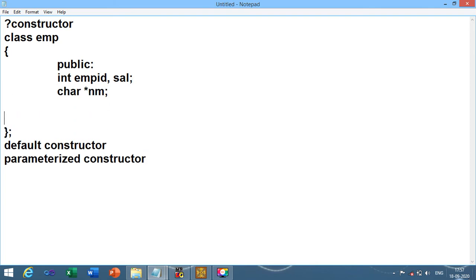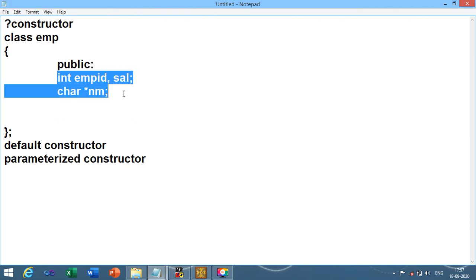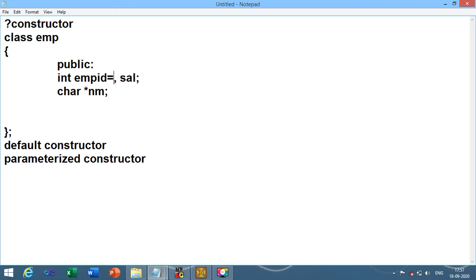Now suppose if I want to initialize the value of employee ID, salary or name, in such cases initialization is not possible over here. That means I cannot write like emp ID equals to 1 or salary equals to 5000. Such thing cannot be possible with the C++.